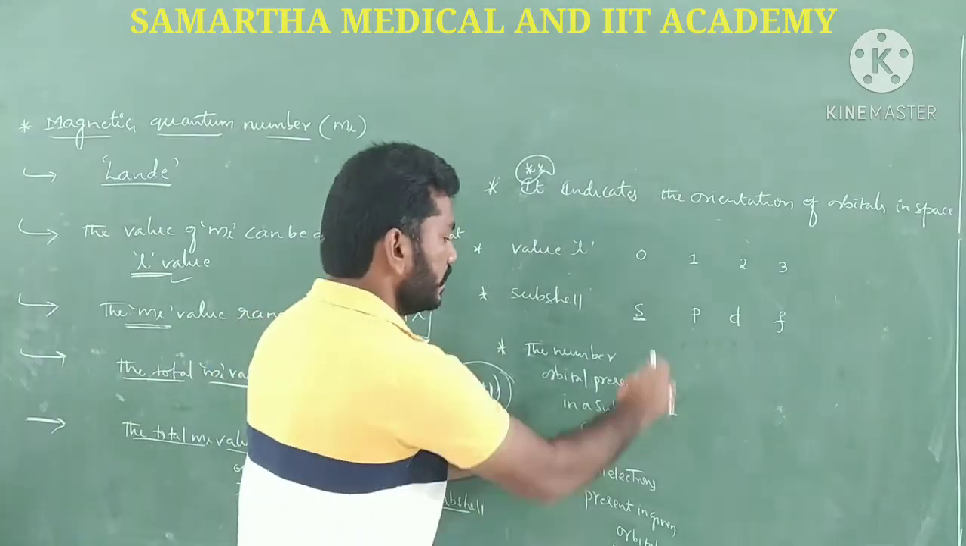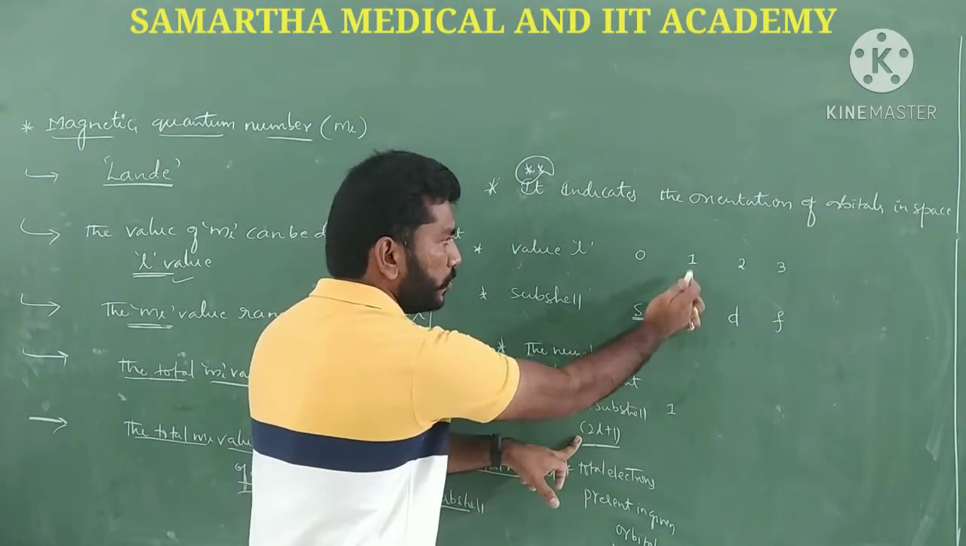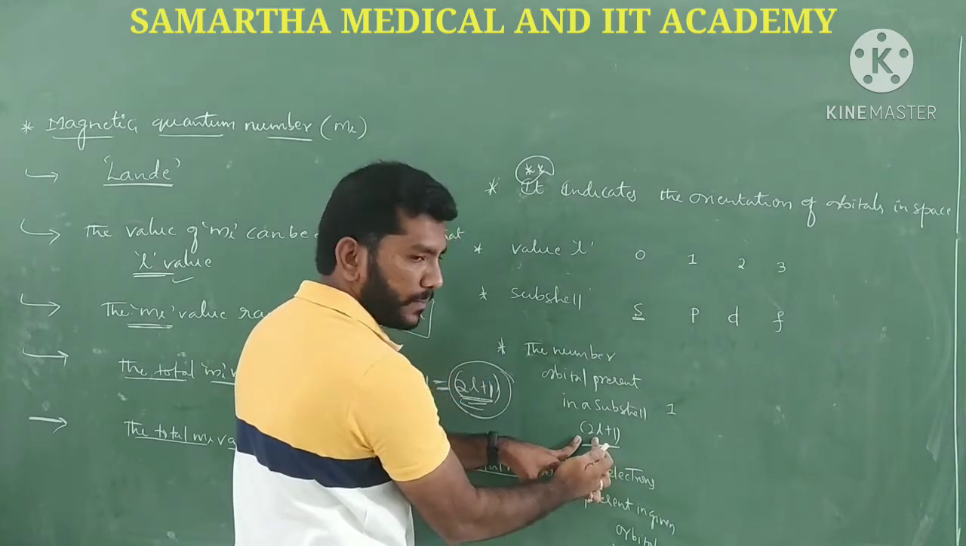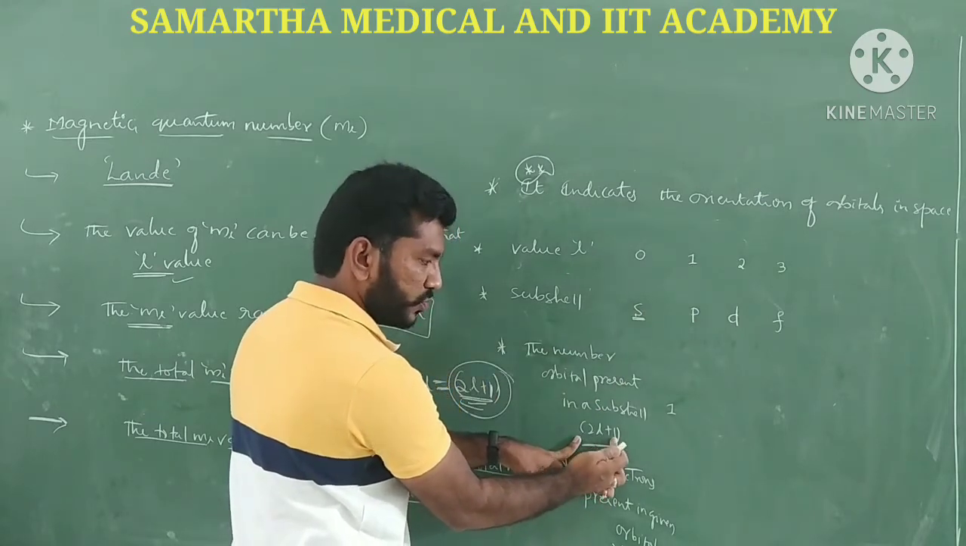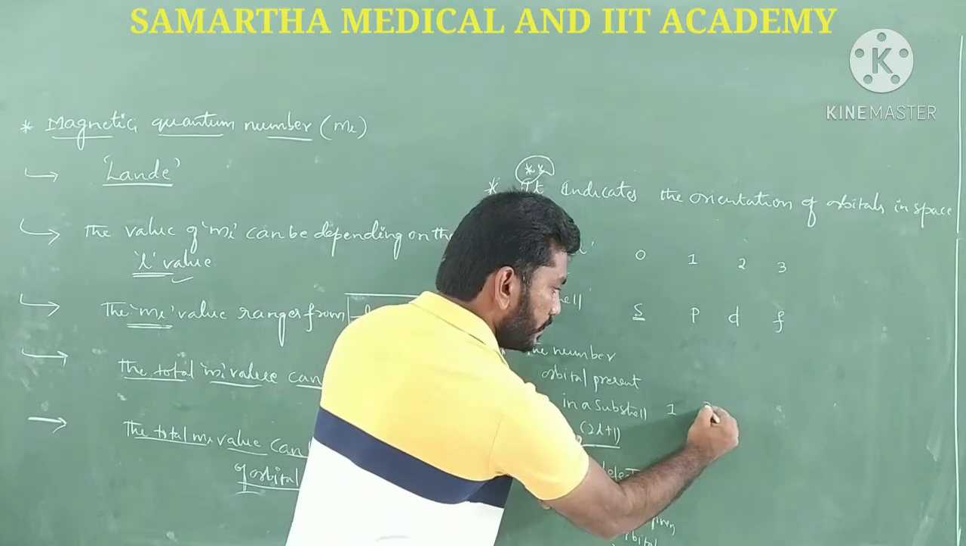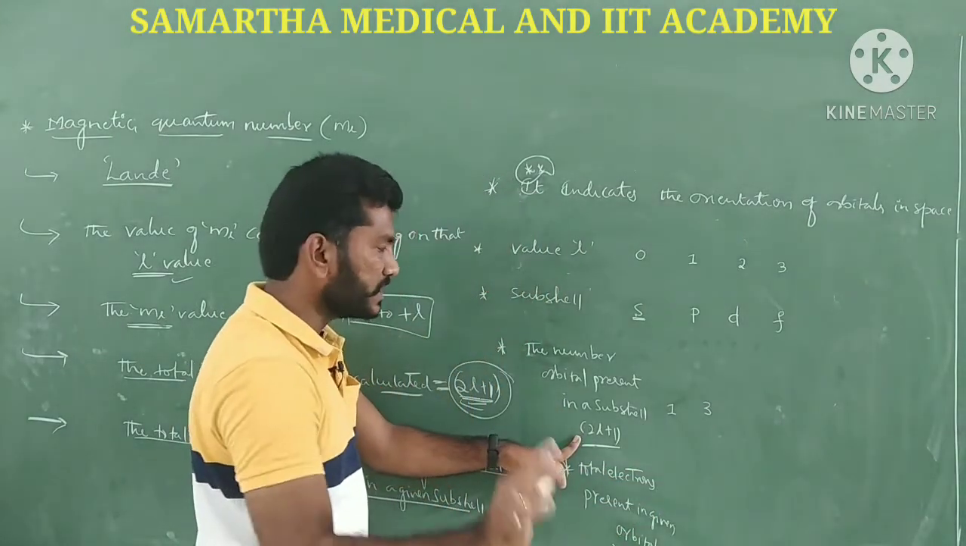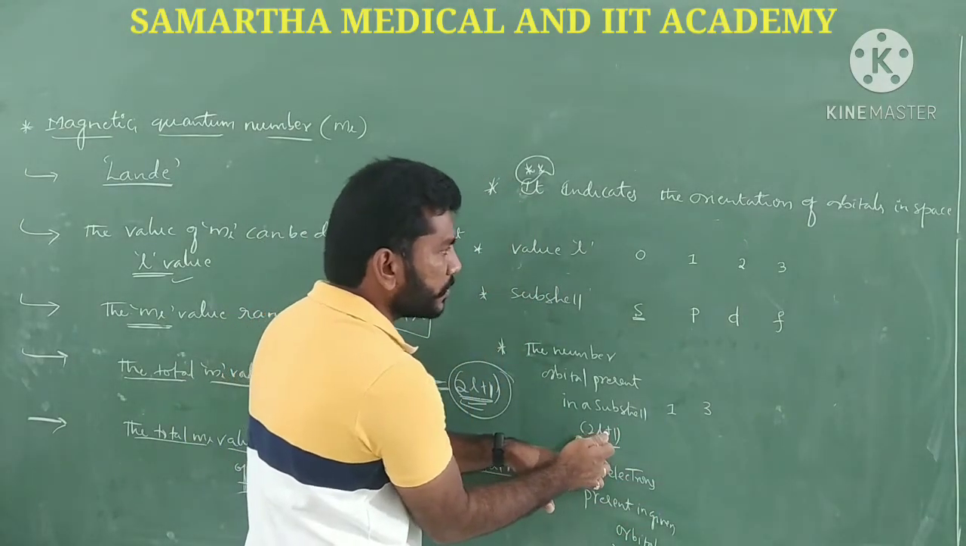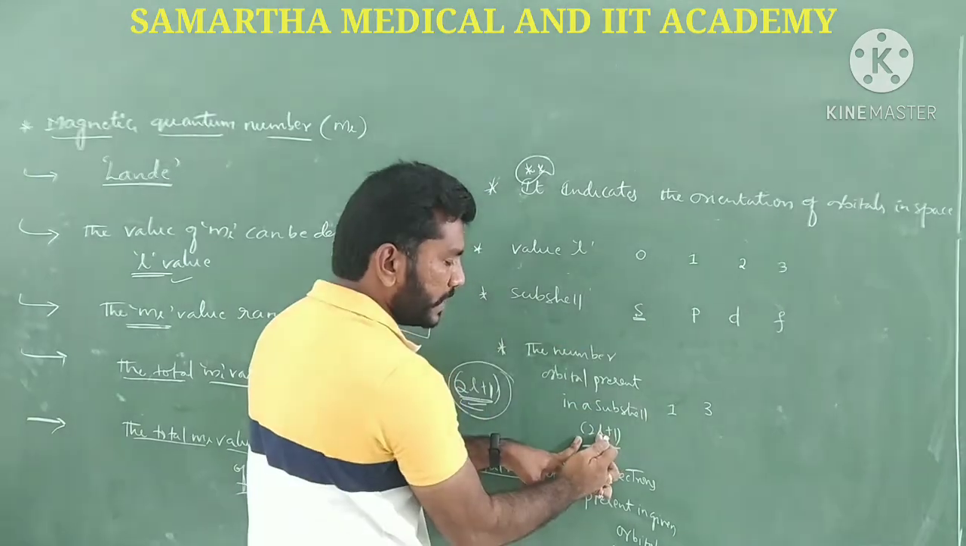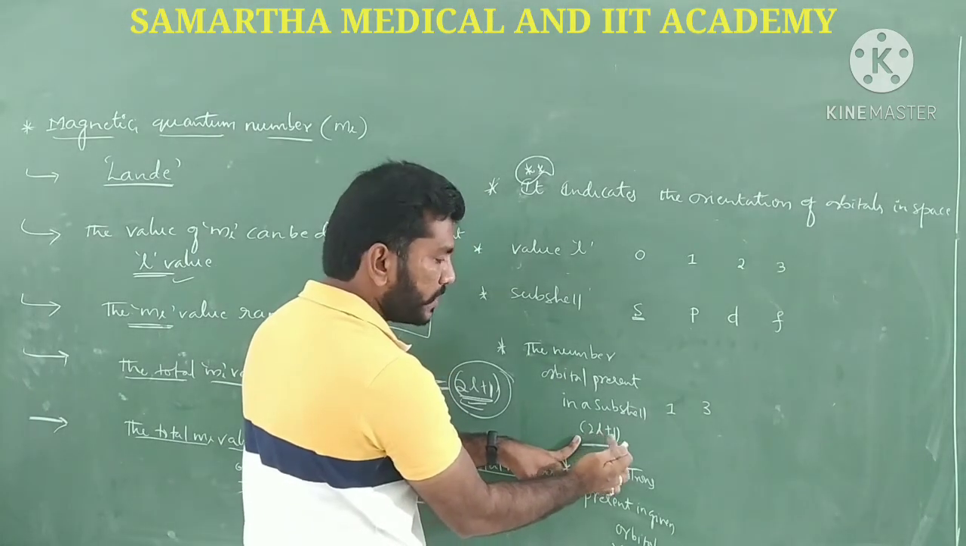Just like that, guys. Suppose in this particular formula you put L value to be 1, means what happens? 2 into 1, 2 plus 1. How many orbitals are there in P subshell? 3. Just like that, in the same formula, suppose you put L value to be 2, means what happened? 2 into 2, 4, 4 plus 1, 5.